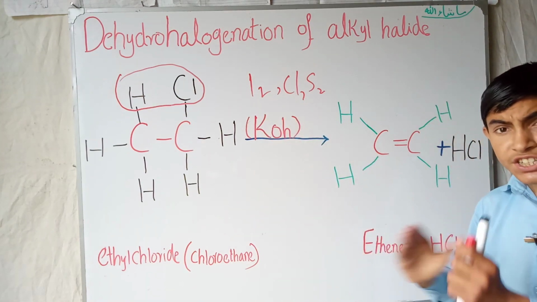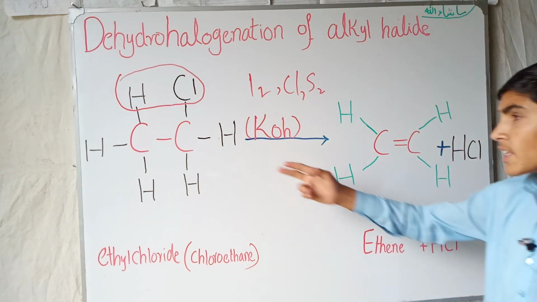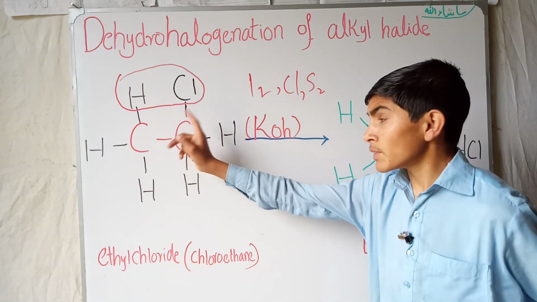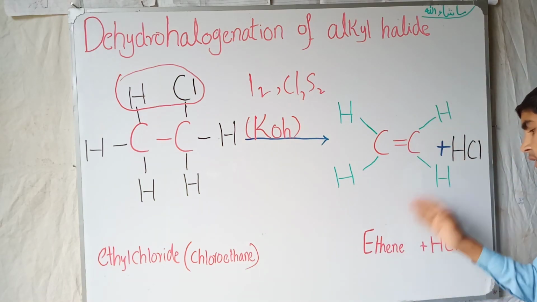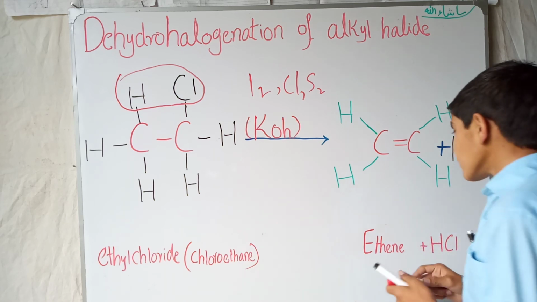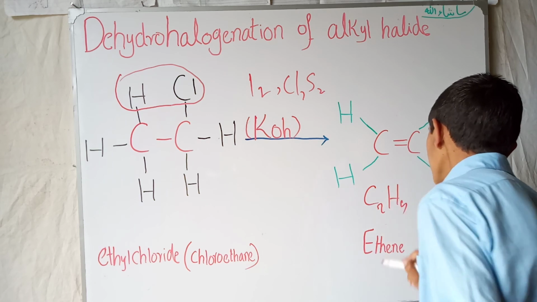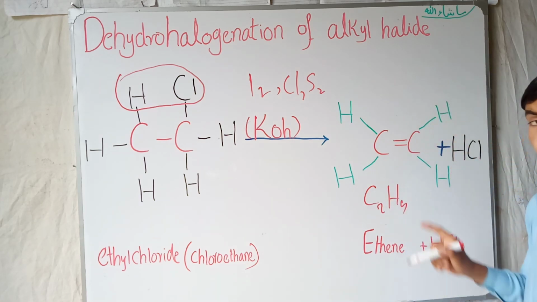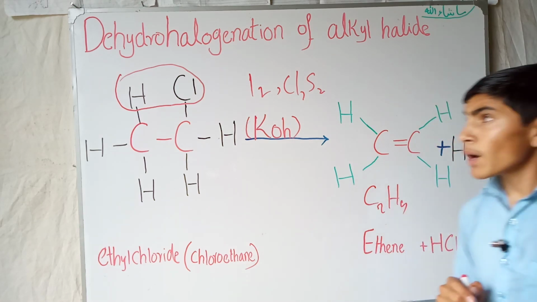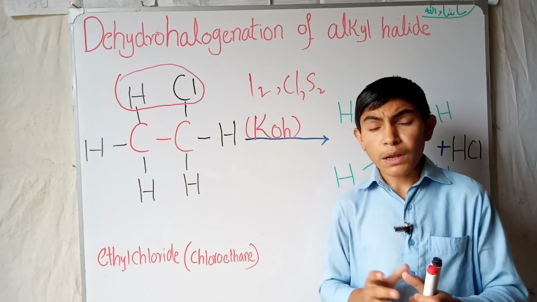So HCl is given in the products plus the ethene, and the single bond becomes a double bond. It directly gives us ethene plus HCl, which with the four hydrogens gives C2H4, ethene, the alkene. So this was about the preparation of alkene and the alkene properties.